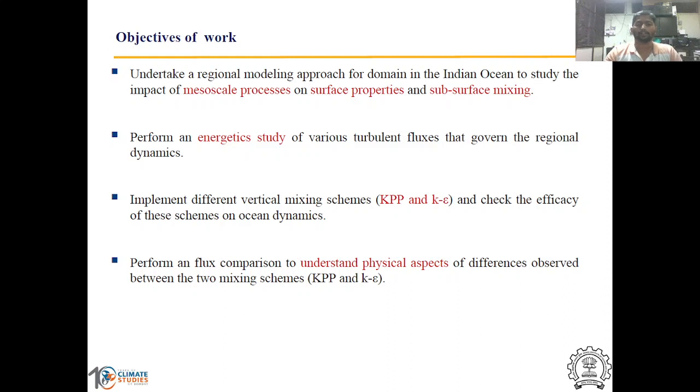So my PhD objectives were to undertake a regional modeling approach to understand the Indian Ocean mesoscale processes and surface and subsurface mixing in Indian Ocean. The second objective was to do the energetic study of various turbulent fluxes governing the regional dynamics. The third objective was to implement more physics based vertical mixing scheme like K epsilon mixing scheme to understand the difference between the KPP, that is the parameterization based mixing scheme, versus K epsilon, that is the more physics based vertical mixing scheme. And my fourth objective was to do the flux comparison of these two mixing schemes to understand which scheme performs better and why.